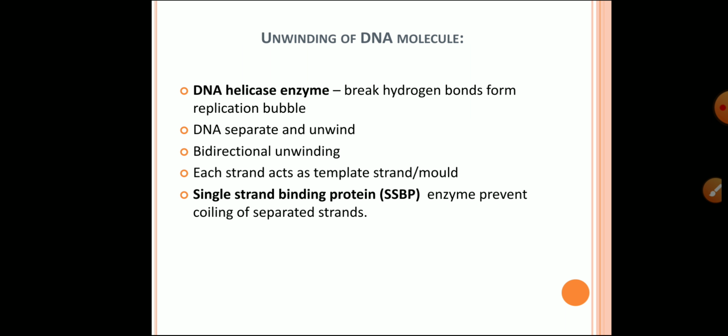The two separated strands are prevented from recoiling, that is rejoining, by the SSBP, that is single strand binding protein. The SSBP remains attached to both the separated strands so as to facilitate the synthesis of new polynucleotide strand.